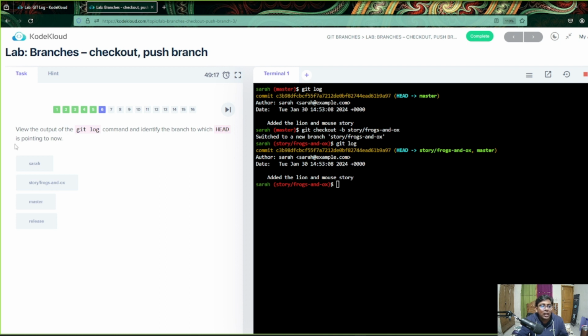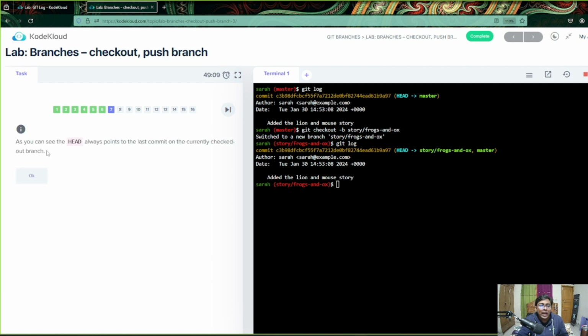You start understanding what is happening. It is fun. So view the output of git log and the branch which head is pointing to. You can see it pointing towards frogs and ox. That's cool. As you can see, the head always points to the last commit on the currently checked out branch.